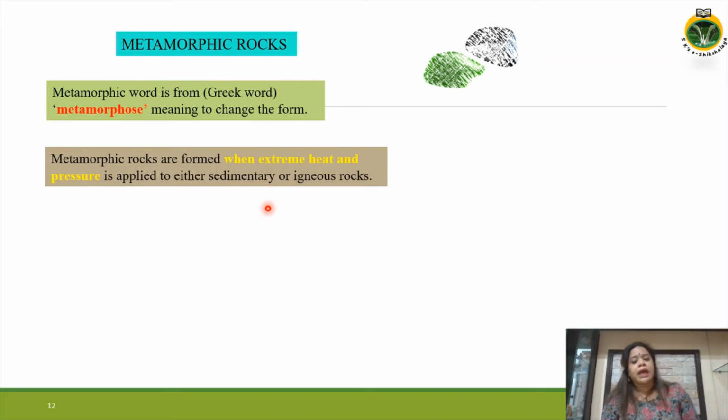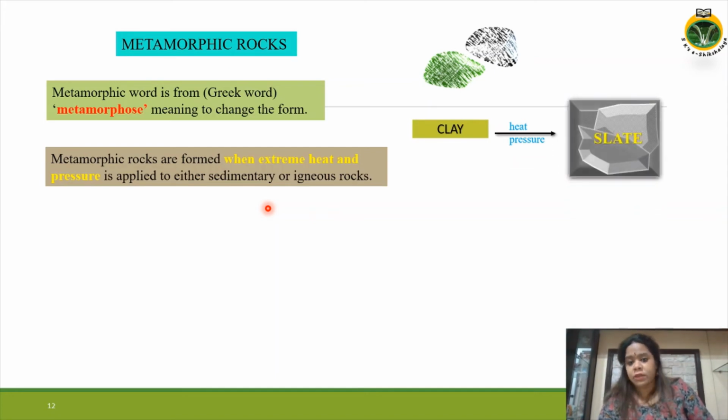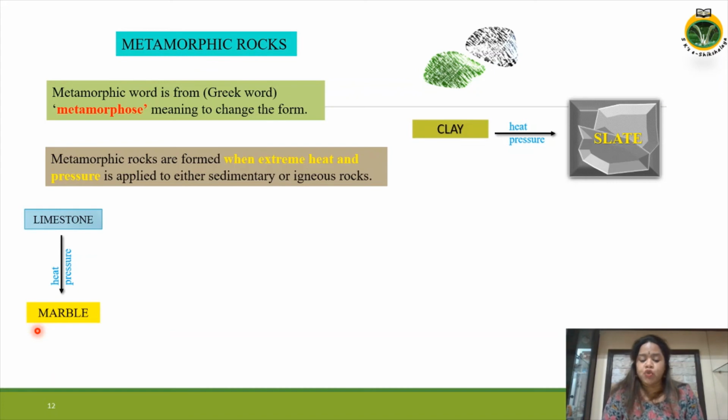So let's look at the examples. When clay is subjected to heat and pressure, it transforms into slate. And when limestone is subjected to heat and pressure, it transforms into marble.